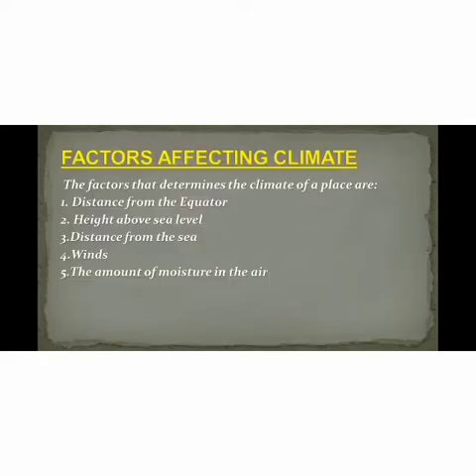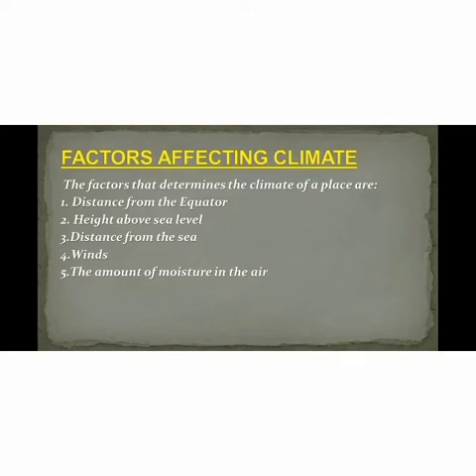Now let us see the factors which affect the climate. The factors that determine the climate of a place are its distance from the equator, height above sea level, distance from the sea, winds, and the amount of moisture in the air.